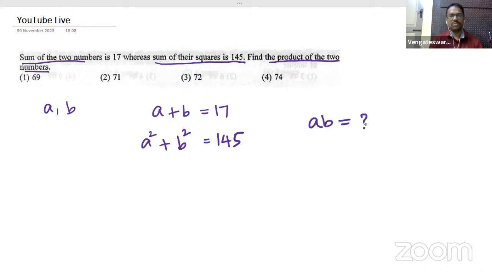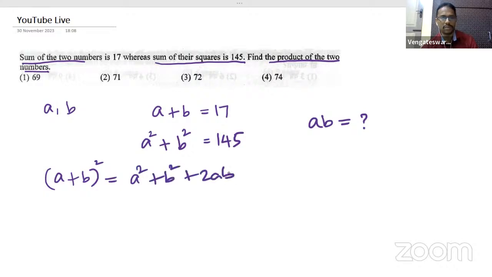Okay. Very simple question from the idea of numbers and algebra. If you are aware of one simple idea from algebra, you can crack this question so easily. The idea is the identity which we have done in our younger days, A plus B the whole square. We all know A plus B the whole square is A square plus B square plus 2AB. Because in this question, I know A plus B, and I know A square plus B square. The well-known identity that relates these two quantities is A plus B the whole square. So I'm writing A plus B the whole square is A square plus B square plus 2AB.